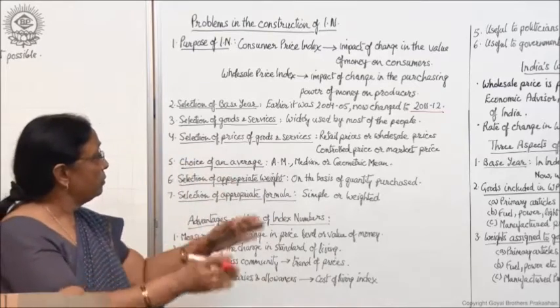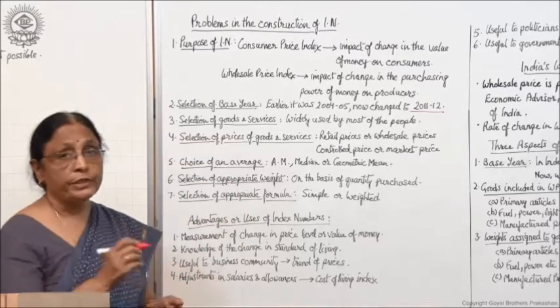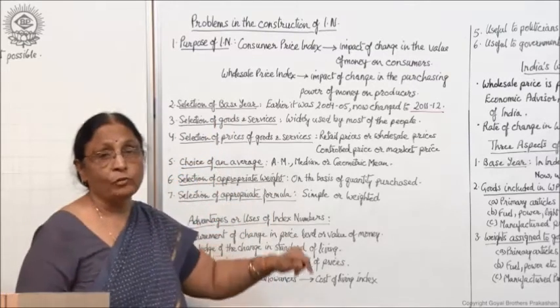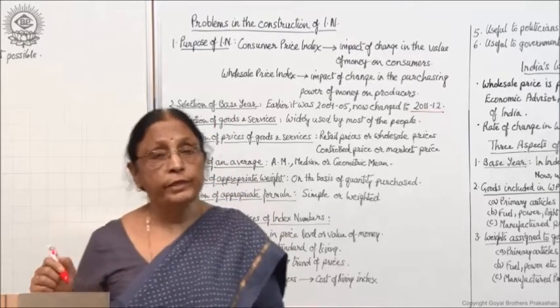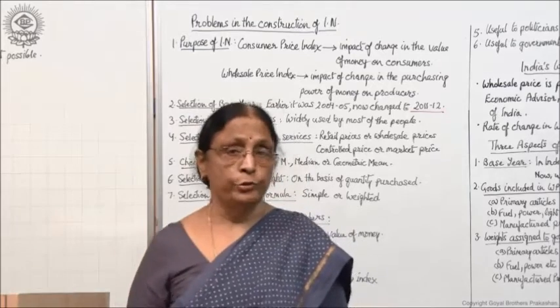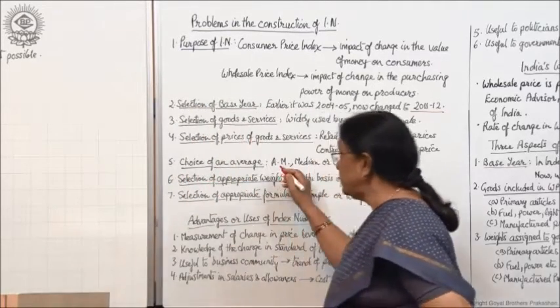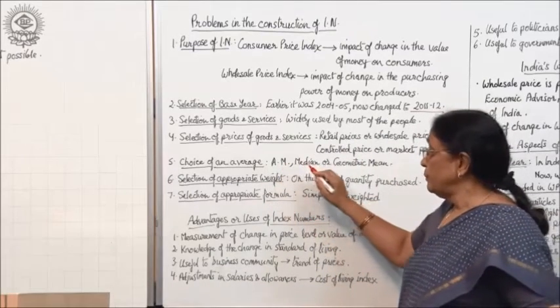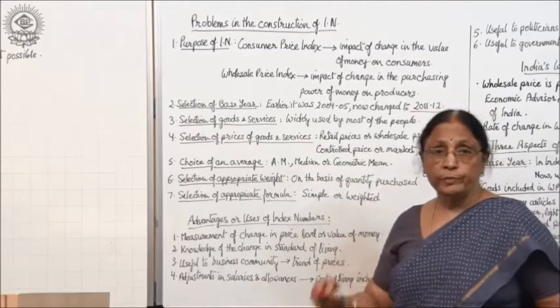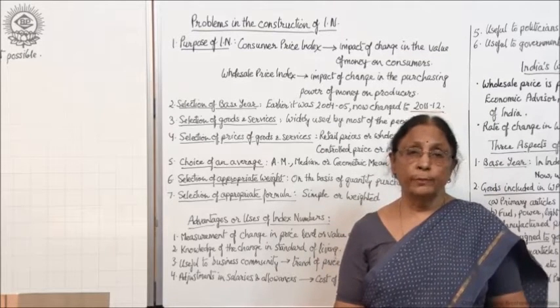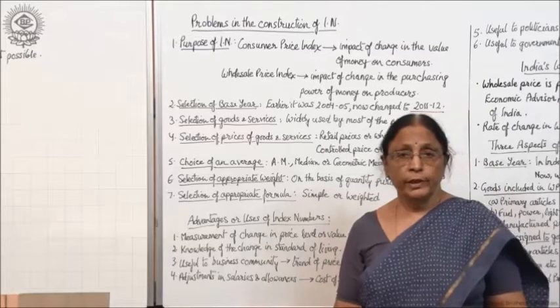Now after selecting all this, next, when we are doing the calculation, we have to see which type of average we are going to use, right? There are three kinds of averages: arithmetic mean, median and geometric mean. Now you have to see which average you are going to apply, right?